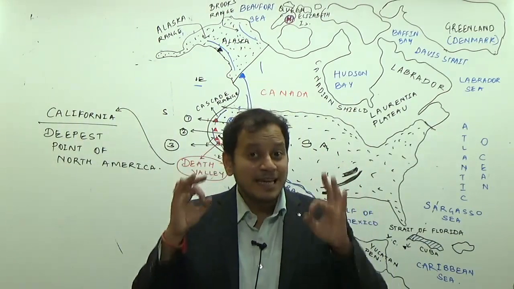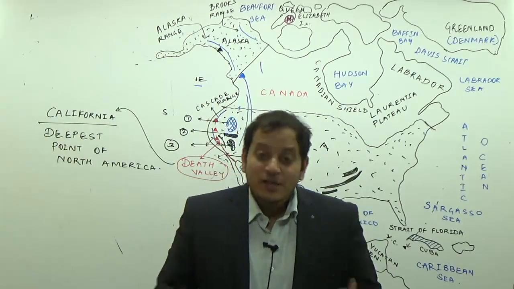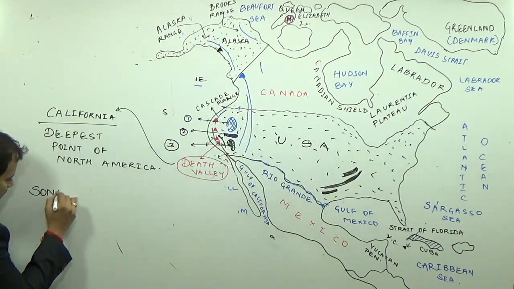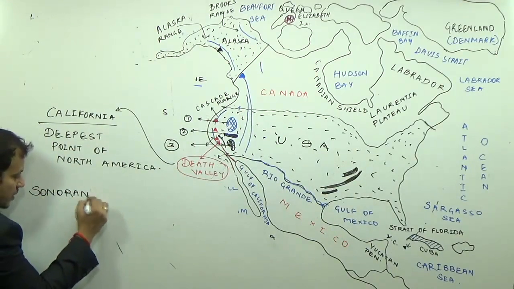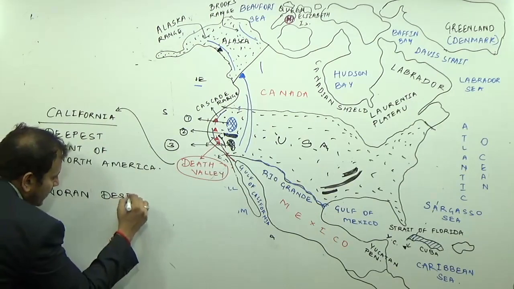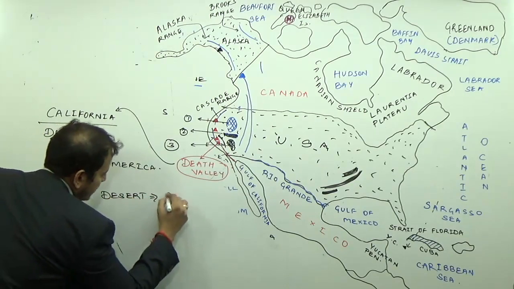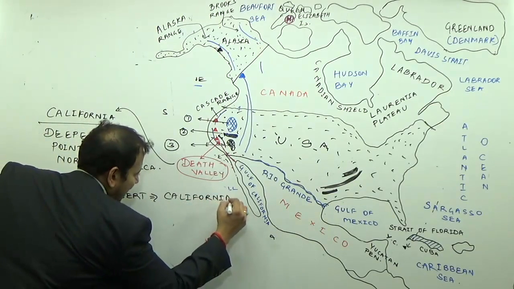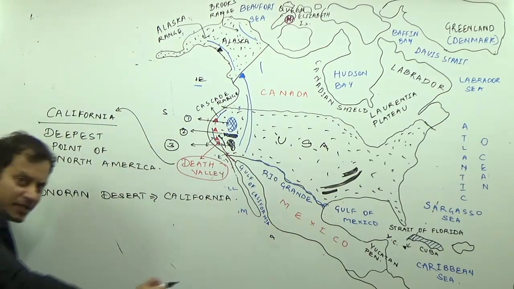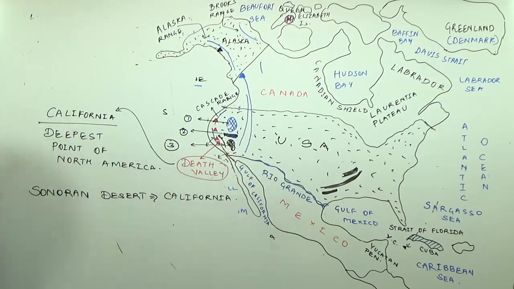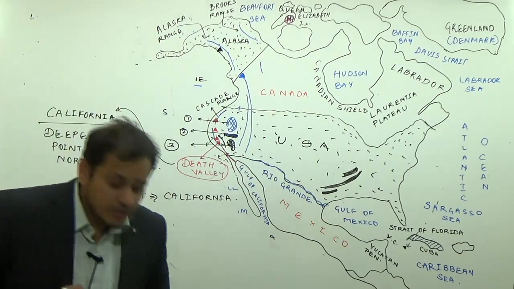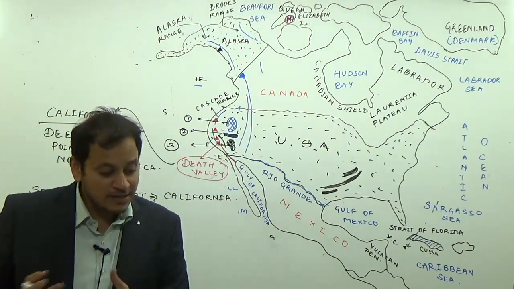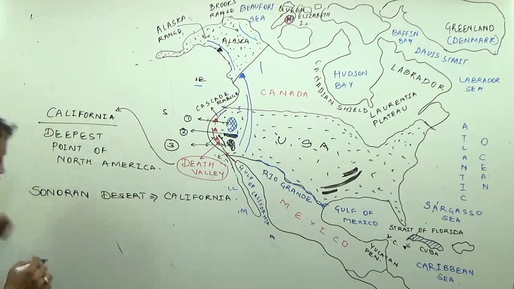After that, you remember California has a desert. The name of a desert in California is the Sonoran Desert. So if the question comes, where is the Sonoran Desert located, you remember the Sonoran Desert is located in California. And the Sonoran Desert continues into Mexico, and in Mexico, this desert is known as the Mojave Desert.